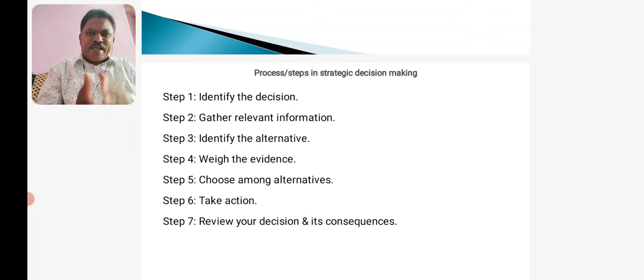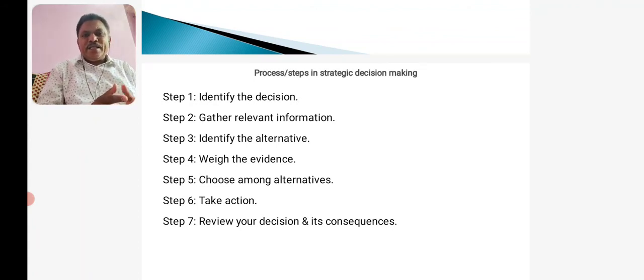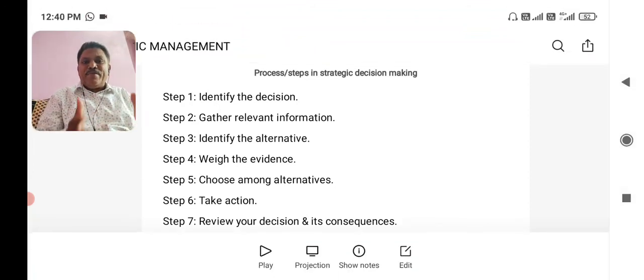Otherwise, the decision is taken and if the resources are not identified and the resources are not allocated, then the decision taken would be in vain. The decision taken will not be successful or will not be implemented effectively. The stakeholders may not get benefit out of it. And what is the timeline for implementation and review? What is the measurement to gauge the progress? All these things come under taking correct actions or implementation.